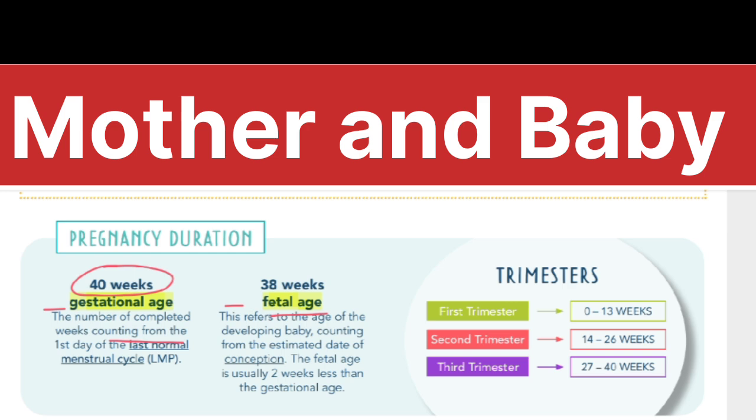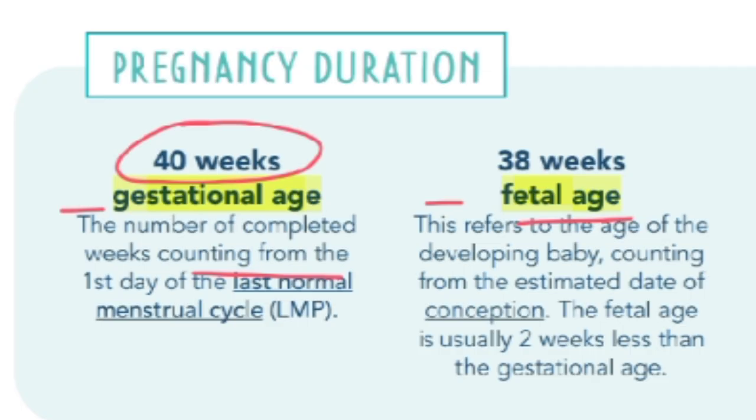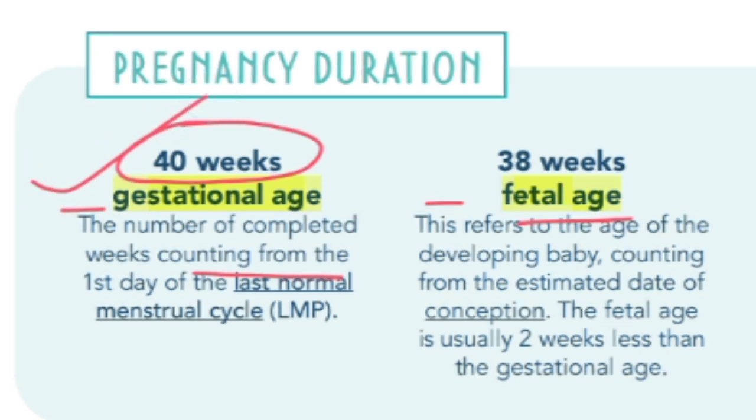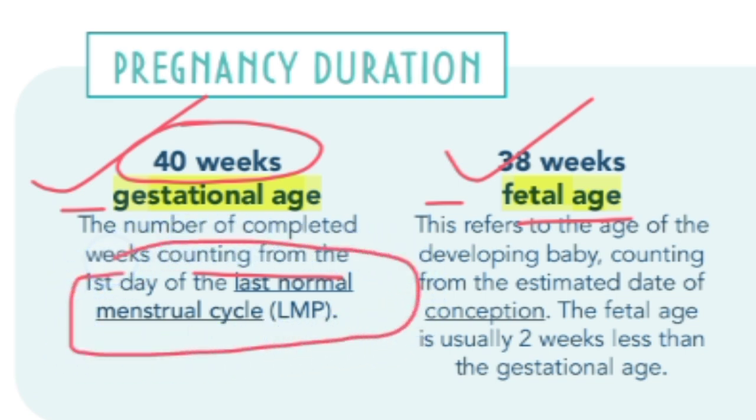So what is basically the pregnancy duration? If we talk about pregnancy duration, it is talked about from two perspectives. Number one is gestational age and number two is fetal age. The gestational age is 40 weeks while the fetal age is 38 weeks. The gestational age is the number of completed weeks of pregnancy, counted from the first day of the last menstrual cycle.